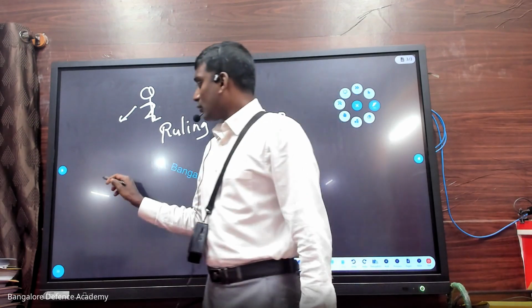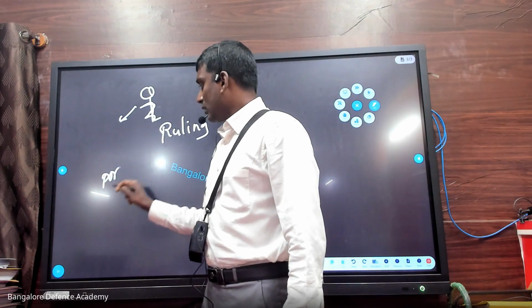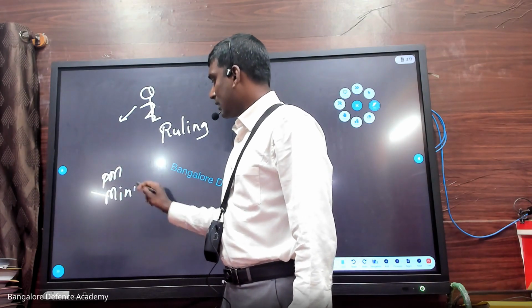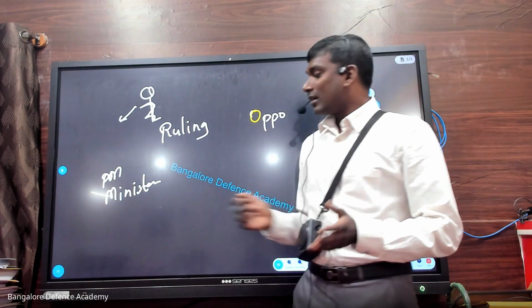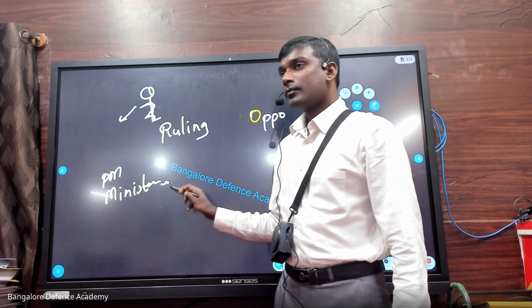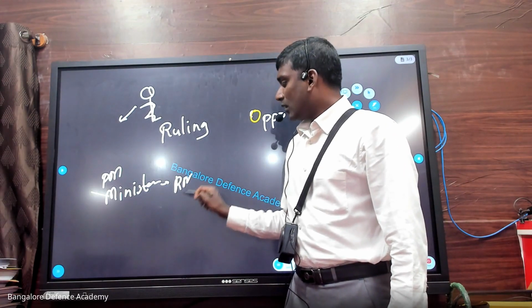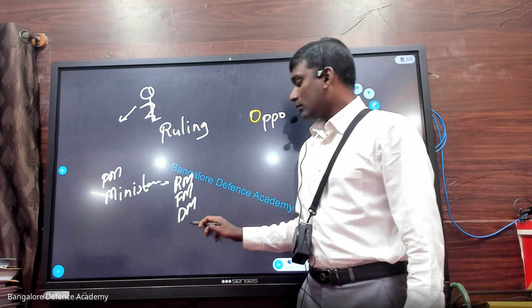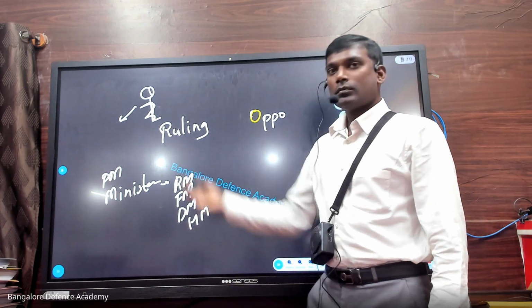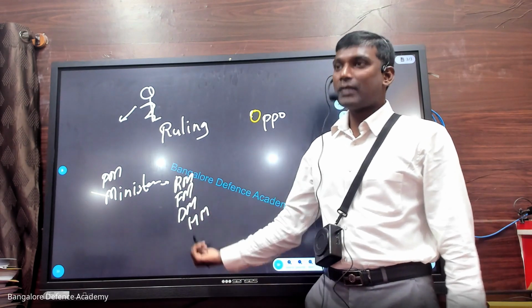Imagine, as I told you, the Prime Minister will have a team of ministers. He will make the list of ministers. Give me examples of some ministries: railway ministry, finance ministry, defense ministry, home ministry, important ministries.